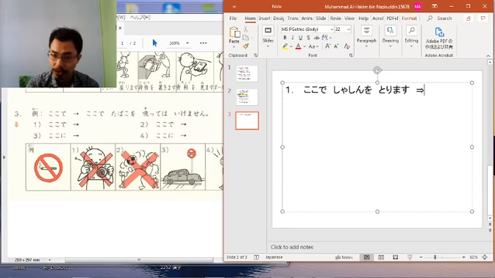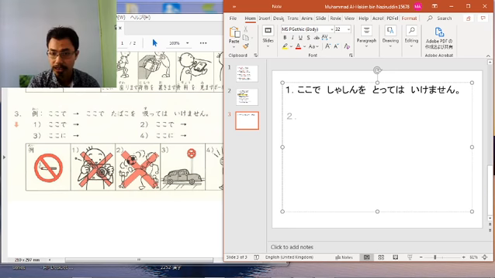It's using hiragana ri here, so the verb becomes totte. And then putting wa ikemasen. Kokode shashin o totte wa ikemasen. You cannot take pictures around this area. Okay, so this is for number 1.